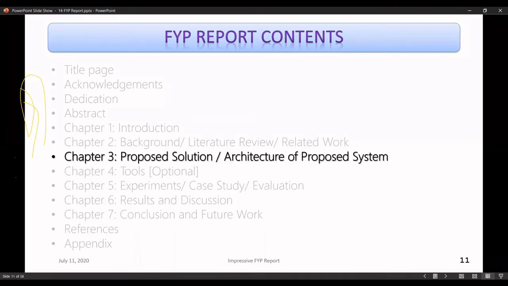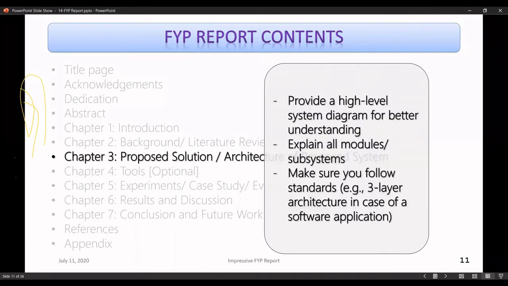So what are the important considerations? First of all, you should start with a very high level diagram. If it is a hardware component, you should provide a high level circuit diagram. If it is a software application, you have to provide a high level architecture diagram of the system. Then you have to explain all the modules or subsystems in detail.